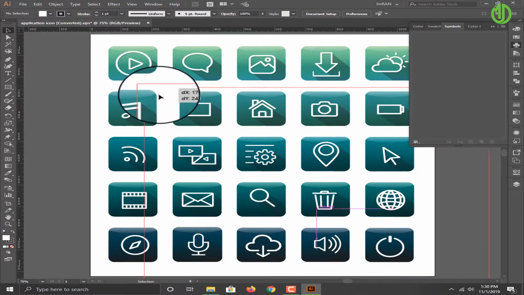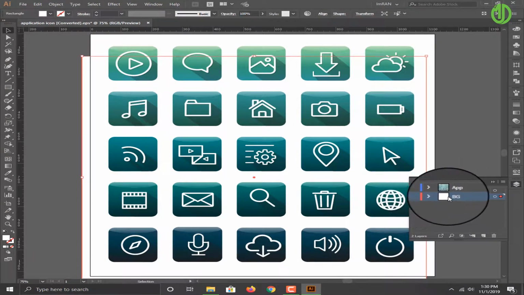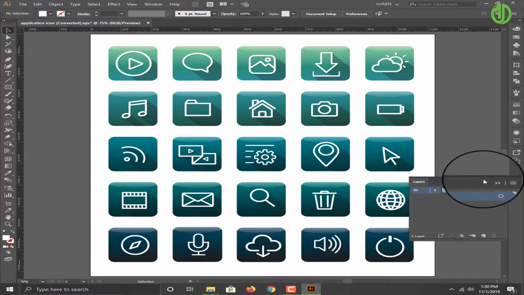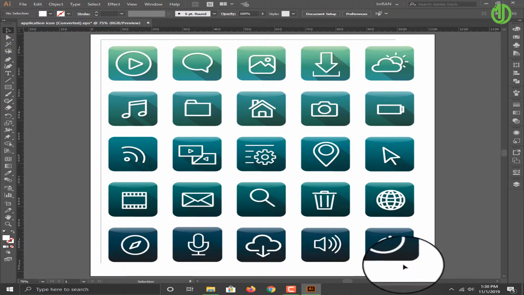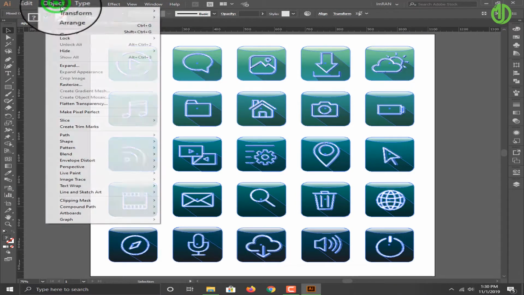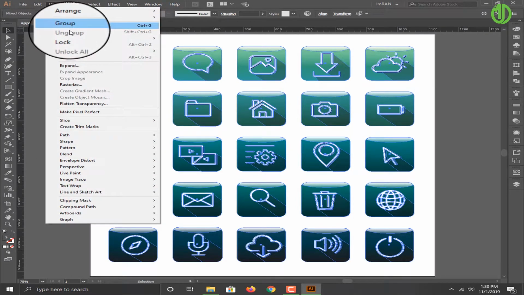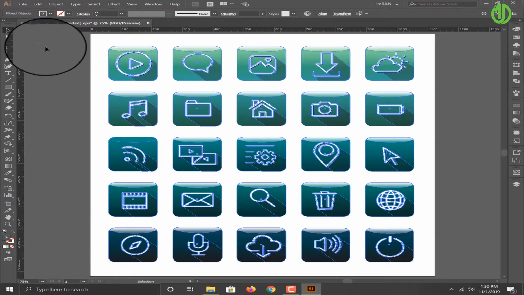At first, delete this background and select all. Object, ungroup, ungroup, ungroup. Okay, ungroup.